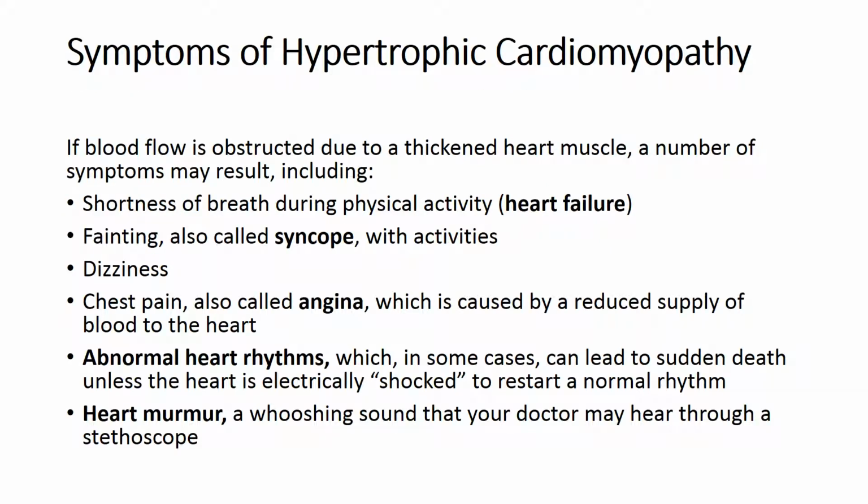Symptoms of hypertrophic cardiomyopathy. If the blood flow is obstructed due to the thickened heart muscle, a number of symptoms may result, which include shortness of breath during physical activity, fainting, also called syncope, with activities, dizziness, chest pain, also called angina, which is caused by a reduced supply of blood to the heart, abnormal heart rhythms, which in some cases can lead to sudden death unless the heart is electrically shocked to restart a normal rhythm, and a heart murmur, a wheezing sound that your doctor may auscultate.